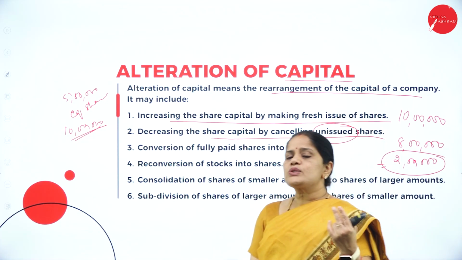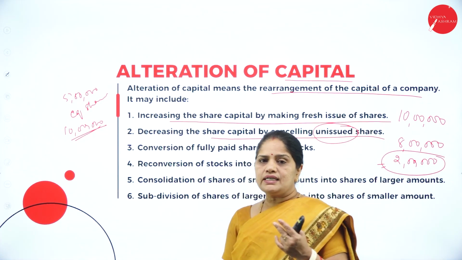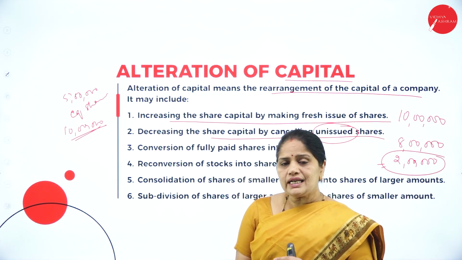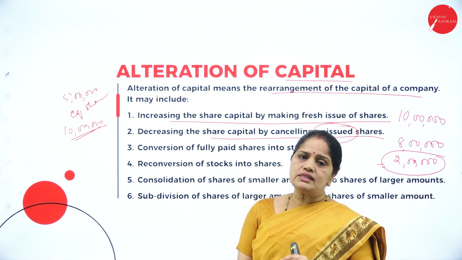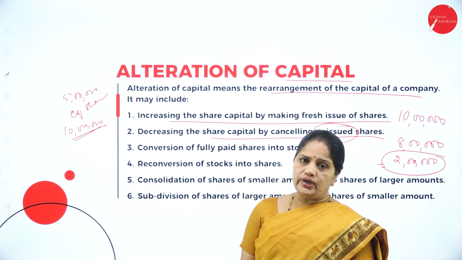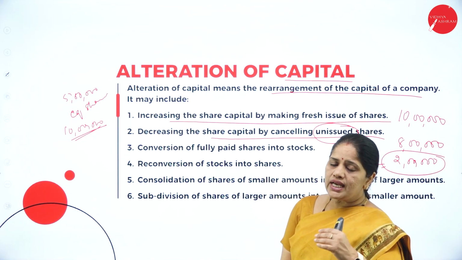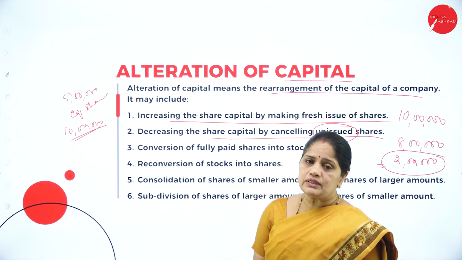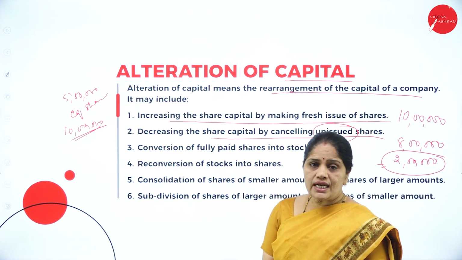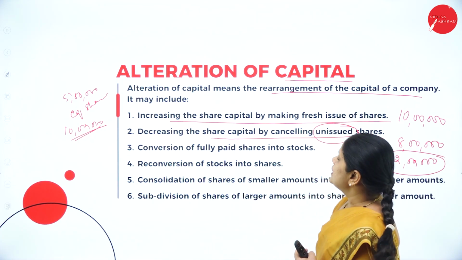So this 2 lakhs worth of unissued shares, it can cancel and reduce the capital to 8 lakhs only. So that is what we mean by unissued shares: shares which are not offered to the public for subscription.